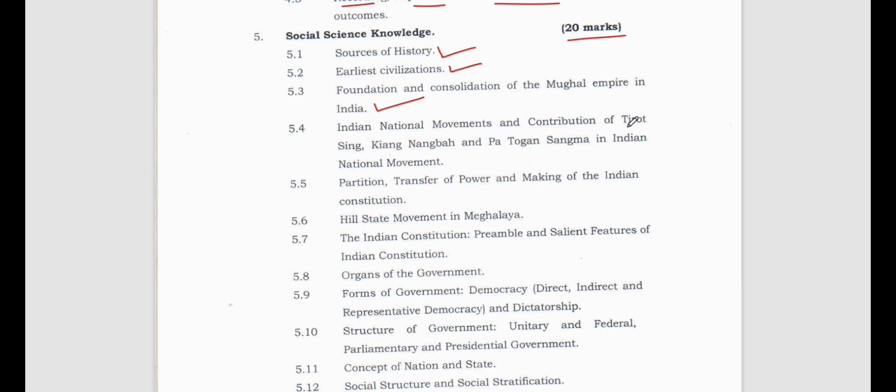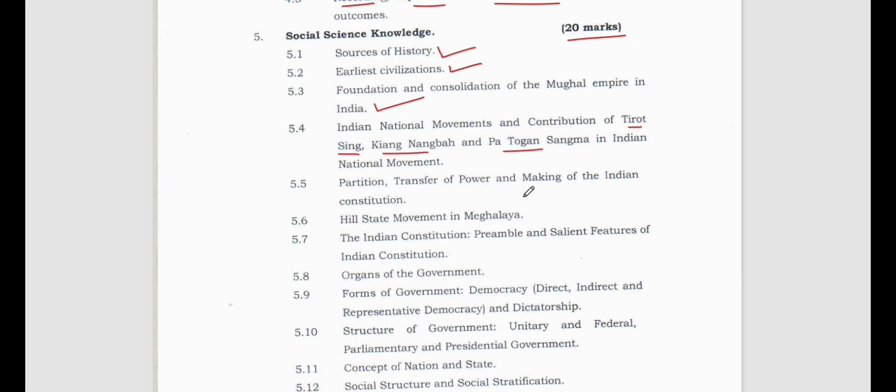of Uthirot Singh, Yangnangba, and Patogan Sangma in the Indian national movement. So how did Uthirot Singh, Yangnangba, and Patogan Sangma help in the freedom of the country while fighting with the Britishers? So how did these freedom fighters of our state help in the independence of our country? Their contribution we have to study.